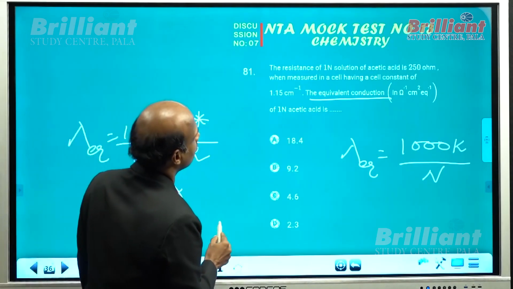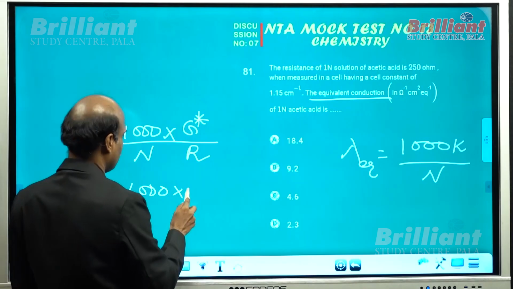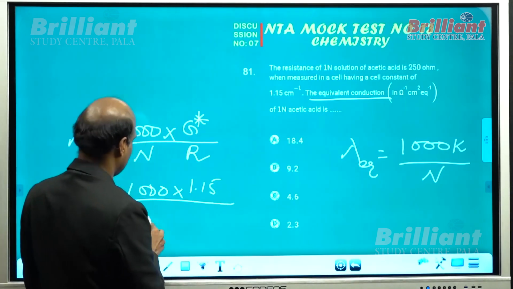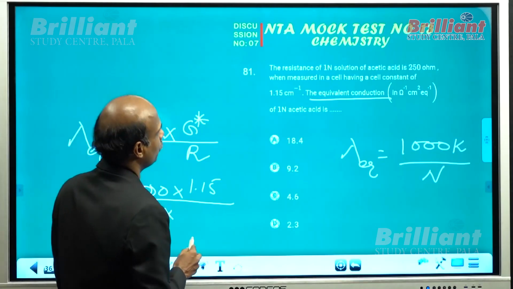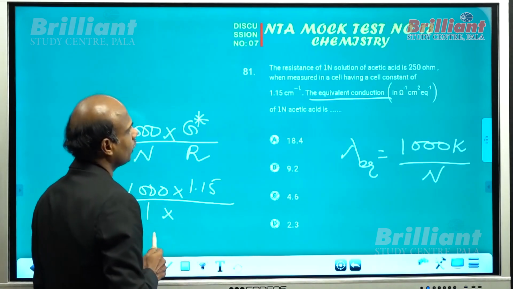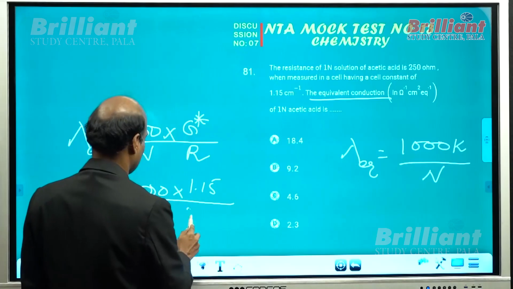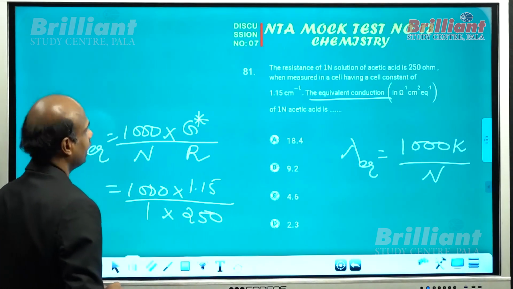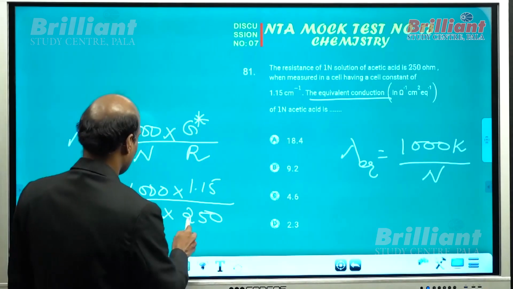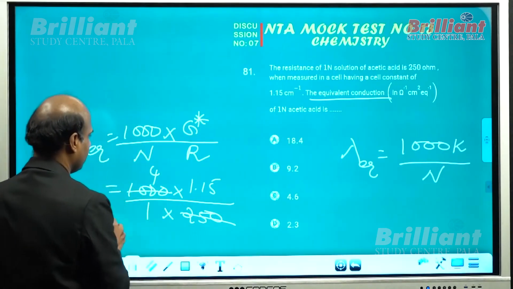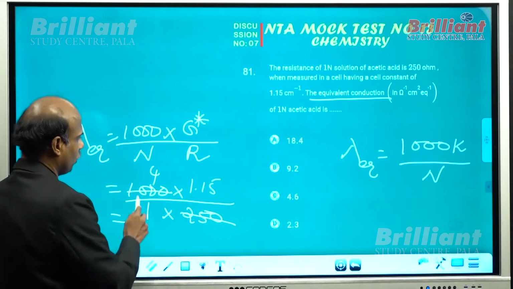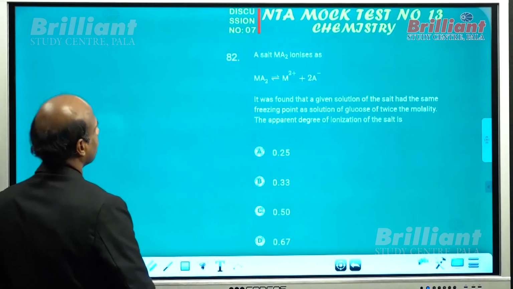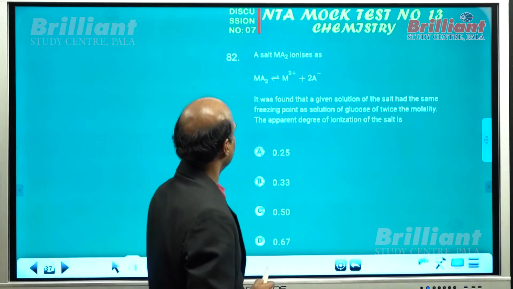What about the cell constant here? The cell constant is given as 1.15 divided by the normality of acetic acid, which is 1, into R. What about the resistance offered here? The resistance offered here is 250. Am I right? So what do you want to find out? You can simply divide here. So it can be 4.6. Am I right?